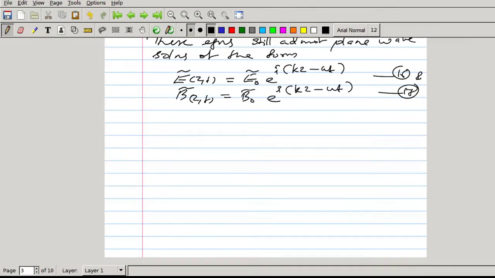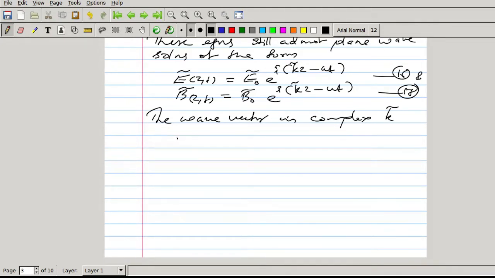But the difference from dielectric media is that in this case the wave vector will be complex. In the case of a dielectric medium, the wave vector is a real number. Here the wave vector is complex, that we will see now.